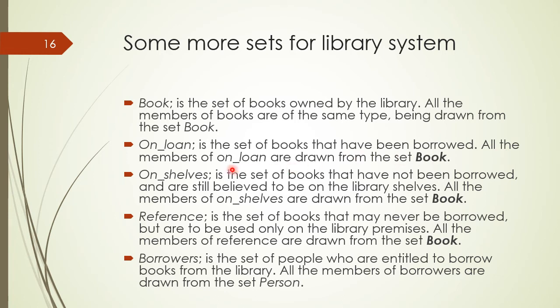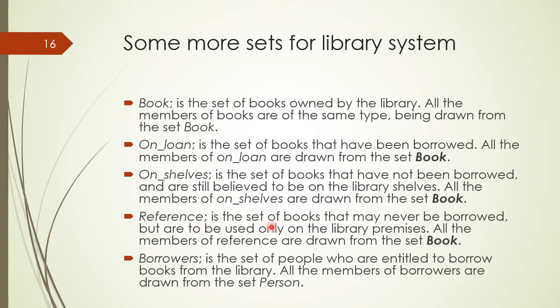All the members of the set on loan are drawn from the set book. Similarly, we have another set of books on shelf that have not been borrowed and are still believed to be on library shelves. All the members of the set on shelves are drawn from the set book.